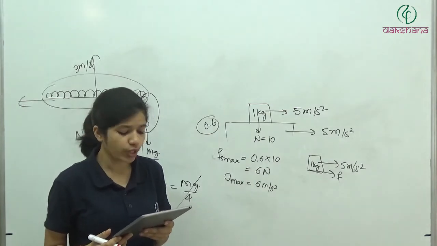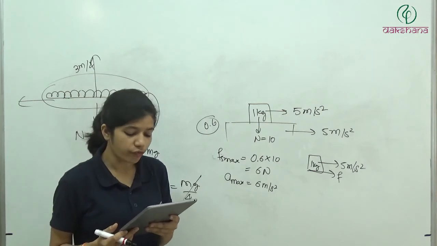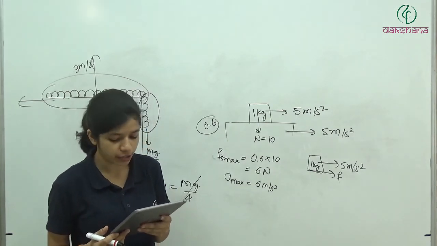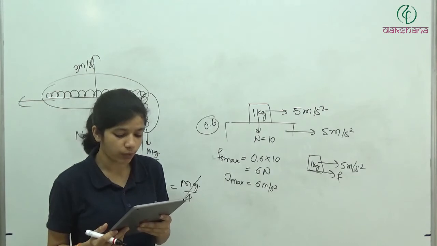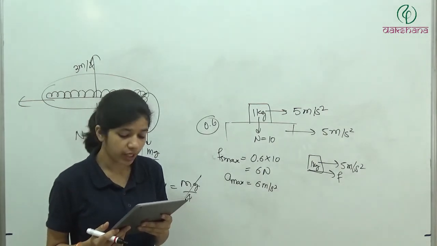A block of mass 2 kg rests on a rough inclined plane making an angle 30 degree with the horizontal. The coefficient of static friction between the block and the plane is 0.7. The frictional force on the block is. So it is at rest. Okay, it is at rest.